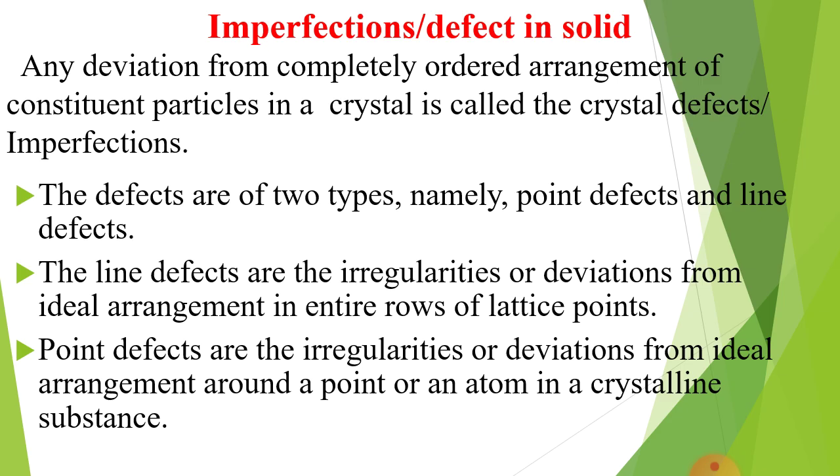Now you can define the defect as any deviation from completely ordered arrangement of constituent particles. Particles may be atoms, ions or molecules in a crystal. It is called crystal defect, imperfection, or simply you can say defect.